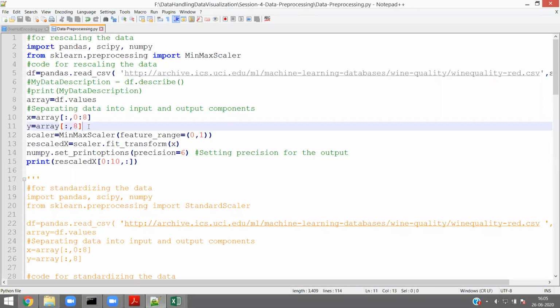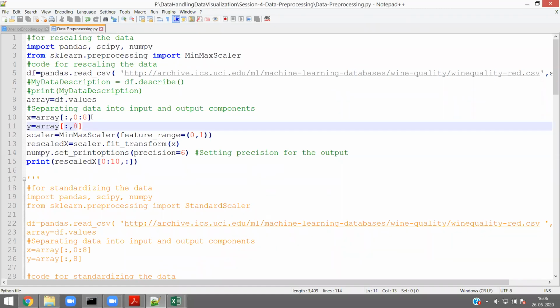Depending upon your data set, when you are working more on data pre-processing, you will understand what is my input component and what is my output component. Basically the scaling is required for input component only. In this data set, 0 to 8th index are input components, after 8 they are output component.